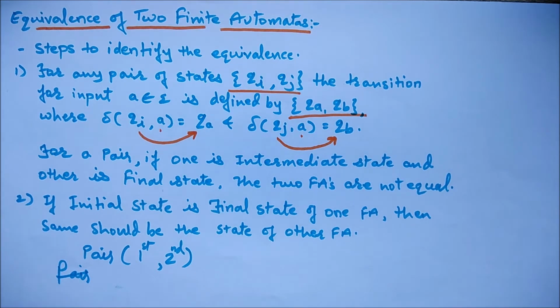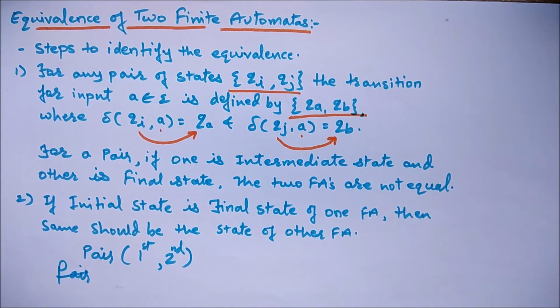In this session, we are going to learn the equivalence of finite automata. Let's see first what we mean by the equivalence of finite automata. It means how to identify or recognize whether the given two finite automata are equal or the same or not. It means whether both functions are the same, or whether they accept the same language or not. So this is what we mean by the equivalence.